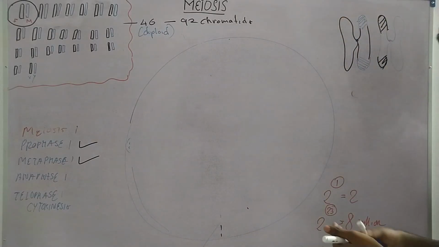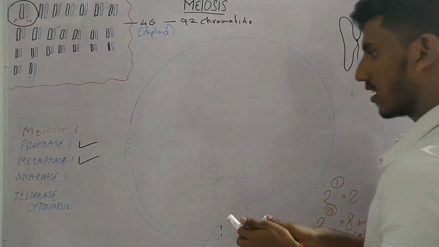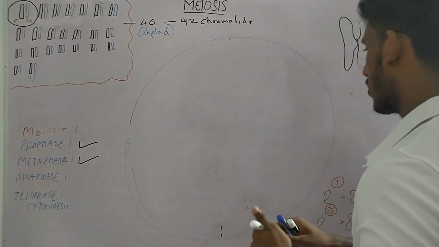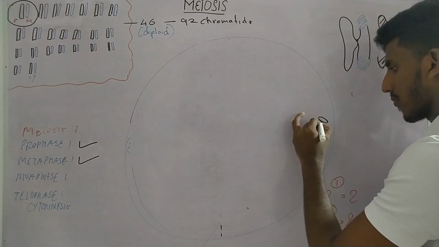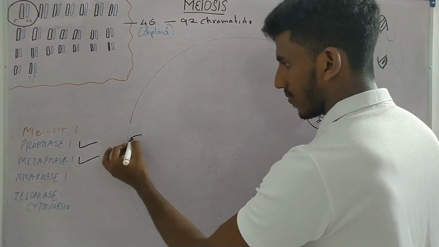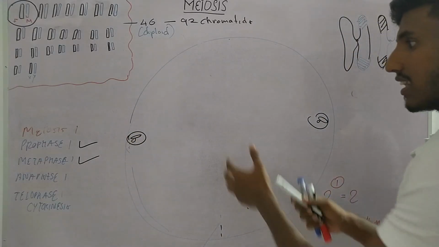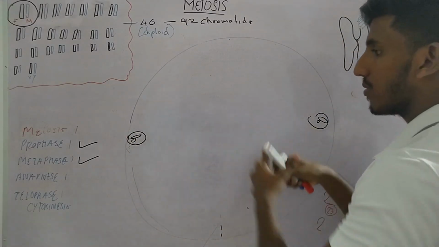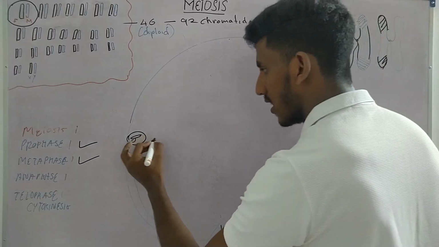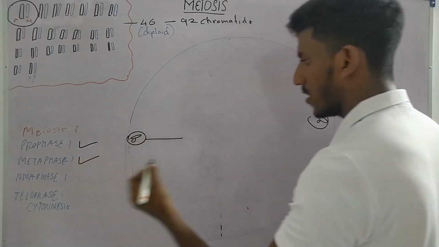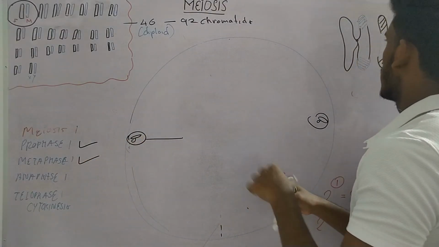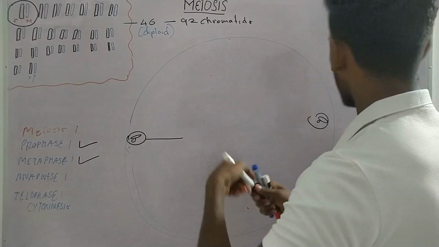Okay. So now we have the centrosomes on the two opposite poles. What happens? The chromosomes with their sister chromatids move away from each other. So they are going to look like this. This is the kinetochore microtubule that is pulling them. So they are going to look like this.